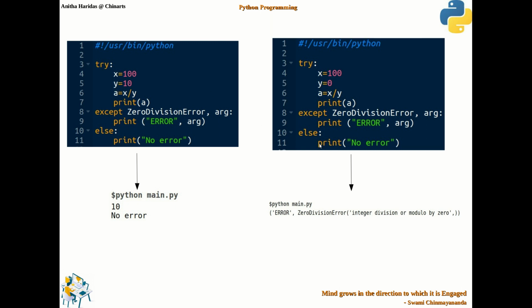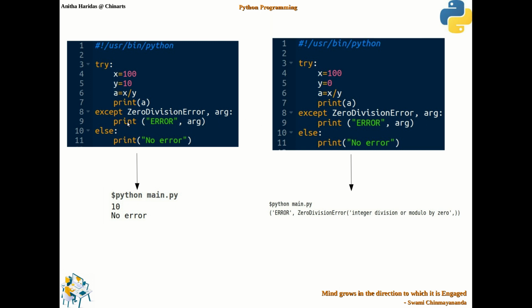Okay, so this is a very simple example for the exception with argument. You can observe here I use a try block and I have x value as 100, y value as 10, and I try dividing them, and I am going to print the value of a. And in the except block I am going to have ZeroDivisionError. Then I am giving a variable here, arg. So this is the variable which receives multiple values or a single value that gives the additional information of this particular error.